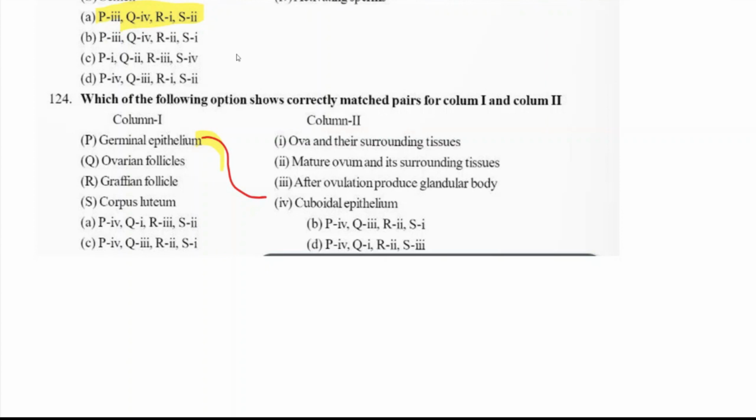Ovarian follicle contains ova and their surrounding tissues. Graafian follicle contains mature ova and their surrounding tissues. After ovulation, it produces the glandular body called corpus luteum, that is P4, Q1, R2 and S3. Answer is option D.